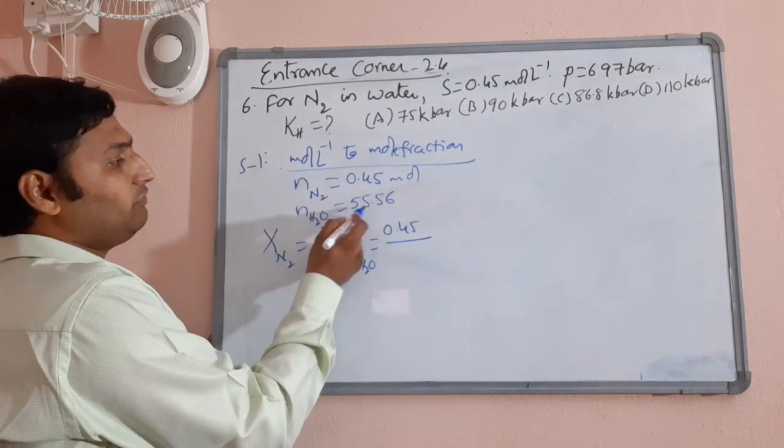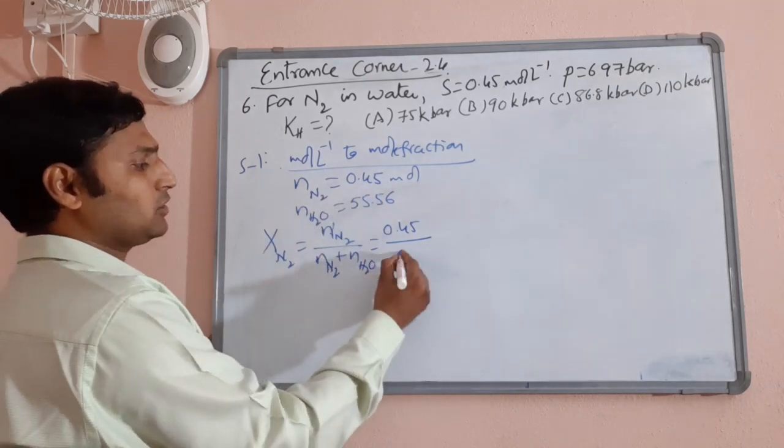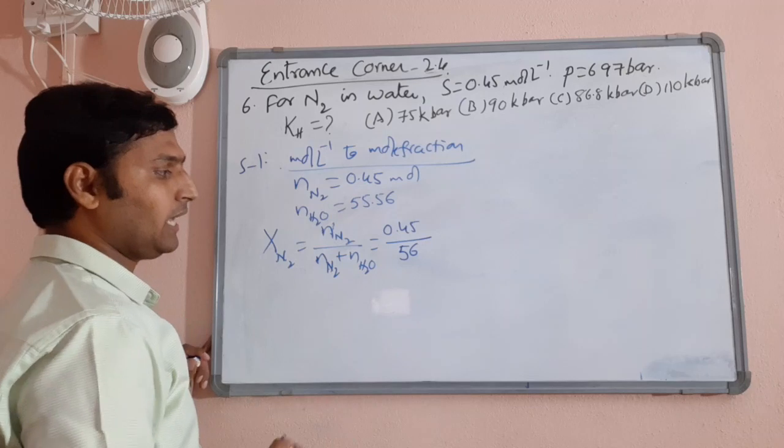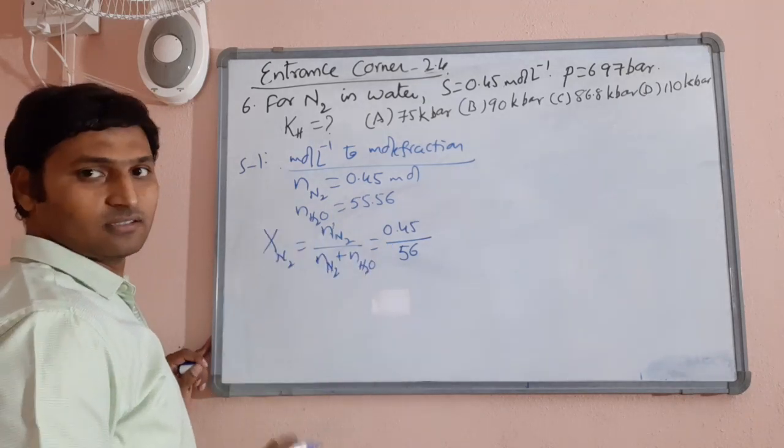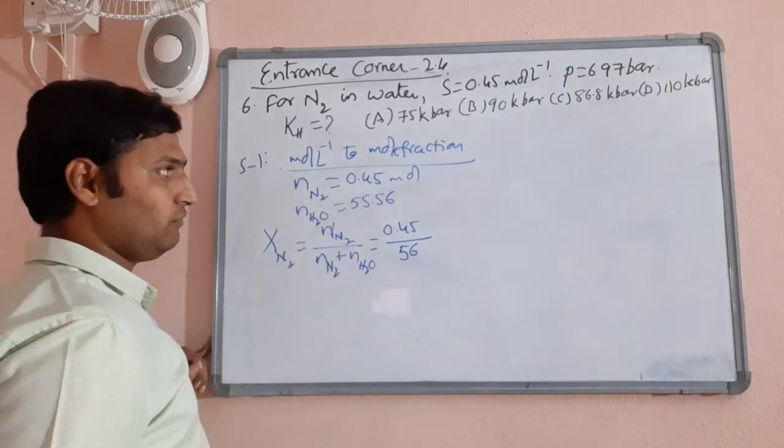0.45 by 55.56 plus 0.45. Let me take it approximately 56. Okay, so 0.45 by 56. No need to ignore, I'm just adding. Right, so you got the mole fraction.